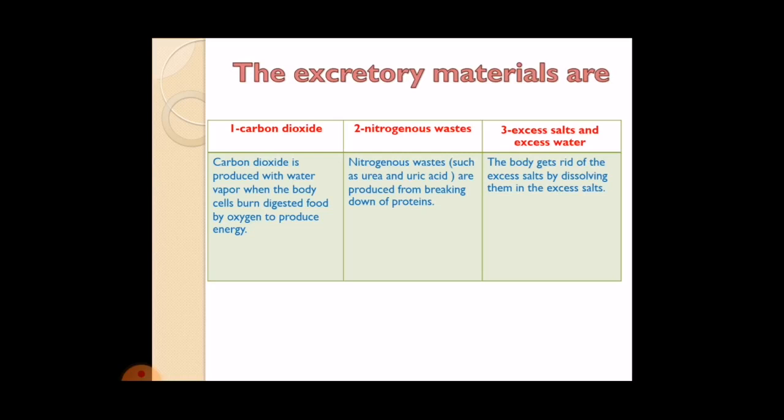Number two, nitrogenous wastes. Nitrogenous wastes such as urea and uric acid are produced from the breaking down of proteins like meat, egg, and chicken. Number three, excess salts and excess water. The body gets rid of the excess salts by dissolving them in the excess water.